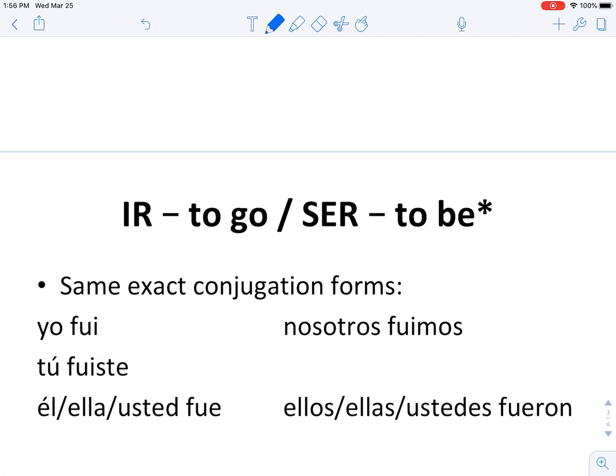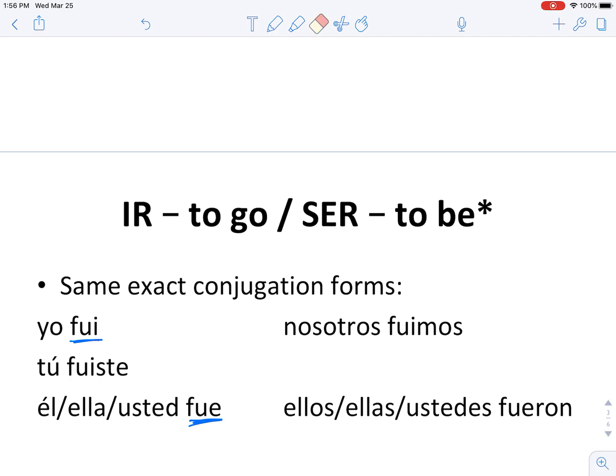The first is with fui and fue. Sometimes people have the tendency to flip these pronunciations. So they will write this, F-U-I, and pronounce it fue, and that is incorrect. With an I, it should be fui.